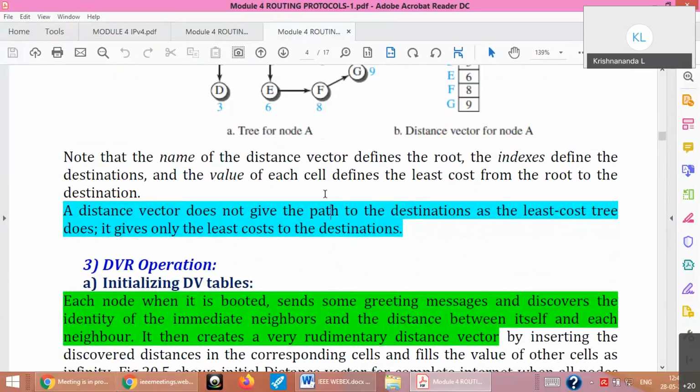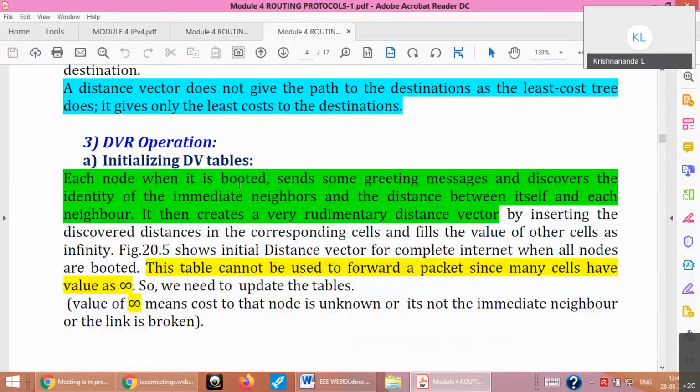So what is the next one? Third one is DVR operation. What is the actual meaning of how the distance vector routing operates? One is initializing your tables. Each node, when it is booted, will send some greeting messages and discover its neighbors, and it finds the initial distance vector when all nodes are booted. Of course, all nodes need not be booted at the same time. They can be done asynchronously.